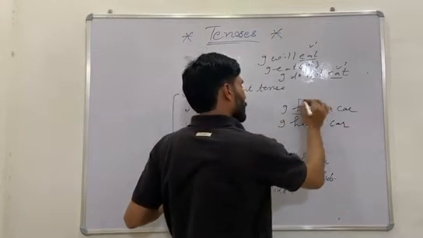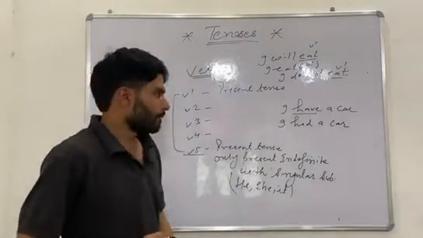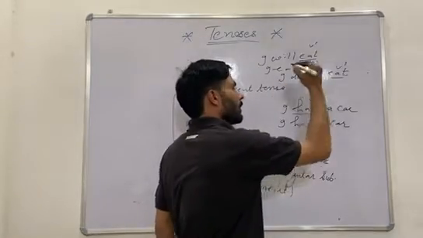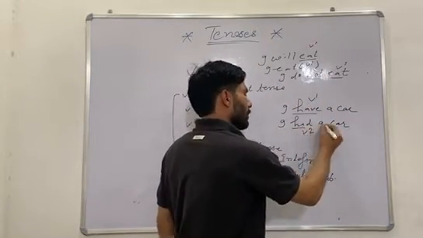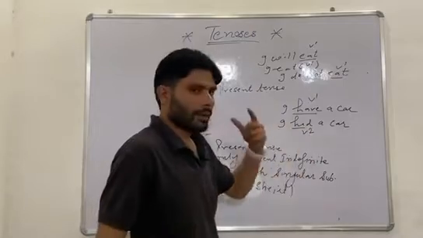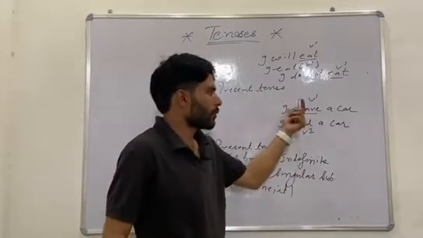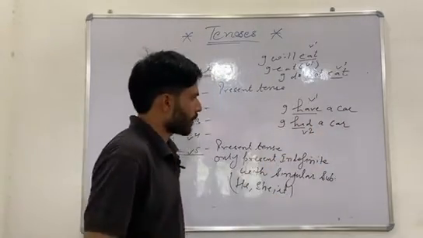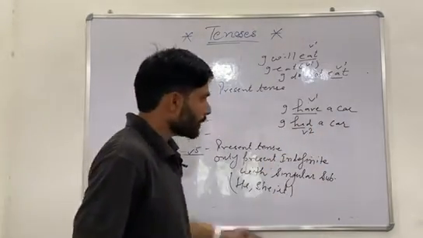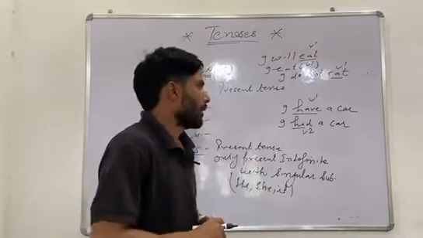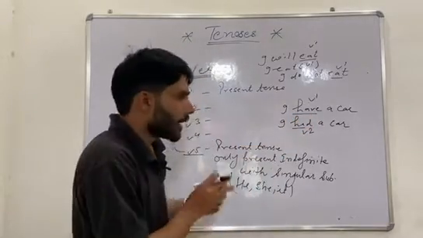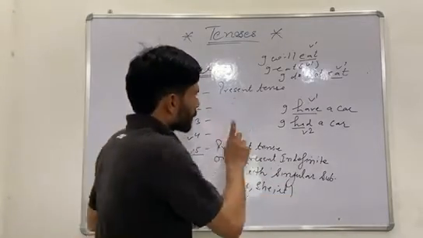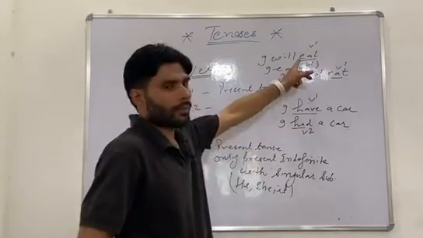This verb have is a V1 verb and this had is a V2 verb. This is a past simple and this is a present simple, used in the present indefinite tense. This is a past indefinite tense. I had, right? It talks about possession of having a car. Having a car, have a car is a different concept. I will talk about it later, but I am just talking about V1 form and V5 form.